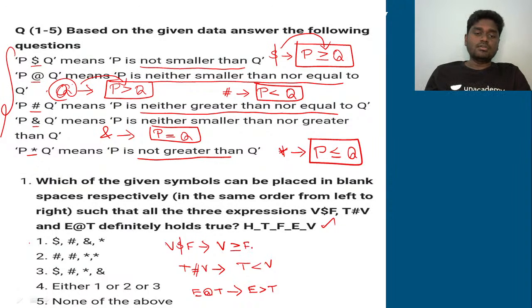So now what you need to really do here, you need to find the required symbols so that all three should definitely hold true. Okay, so I'll give you a matter of 1 minute. Come on, I'm just looking for the right option from you guys. Let's see who can tell me the right option for the first question quickly.